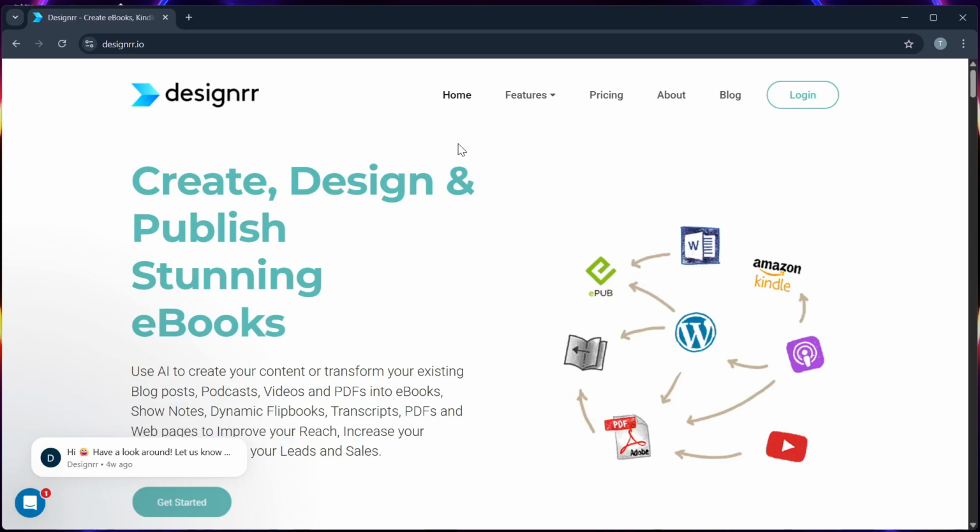Designer Review. Is this the most popular ebook design and publishing tool in 2025?